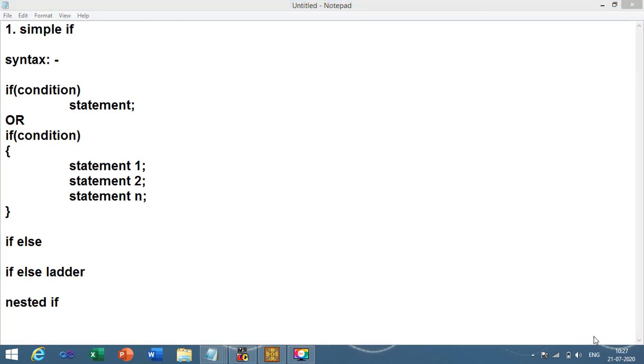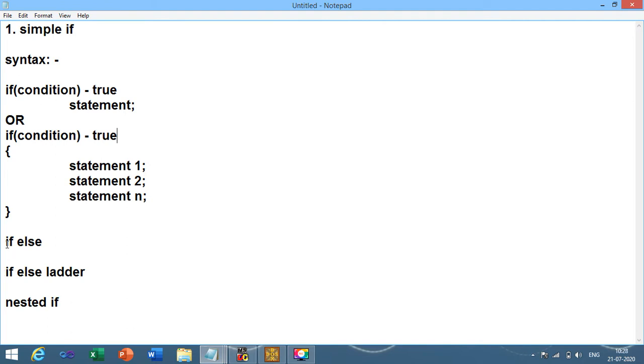Now consider the second case: what if you do not get 70%? So there are two types of condition, one is the true condition and another is the false condition. In simple if, we can say this is the true condition. Over here also, only if the condition is true are the statements going to execute.